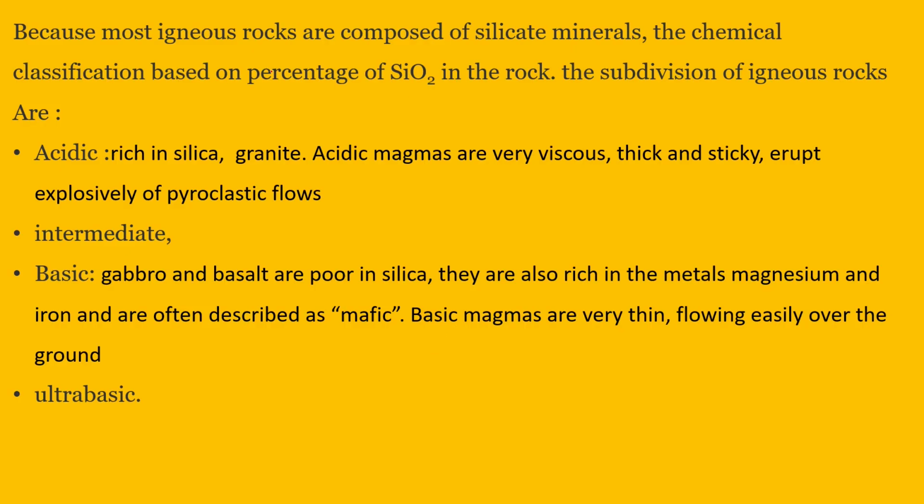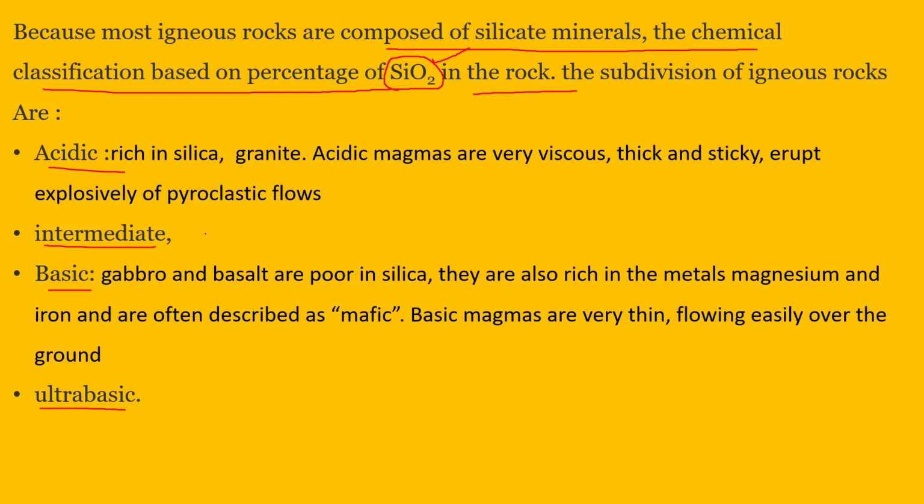Next, because most igneous rocks are composed of silicate materials, the chemical classification is based on the percentage of silica, the presence of silica in the rock. The subdivision of igneous rocks according to the presence of silica are acidic, intermediate, basic, and ultra basic.